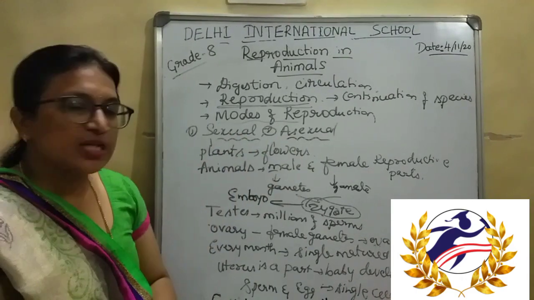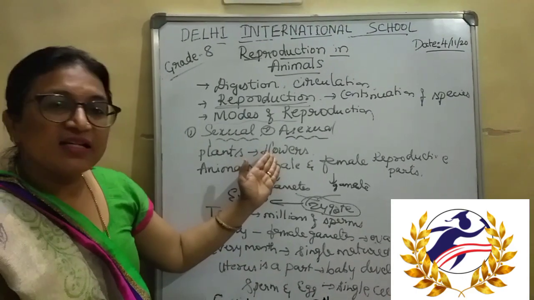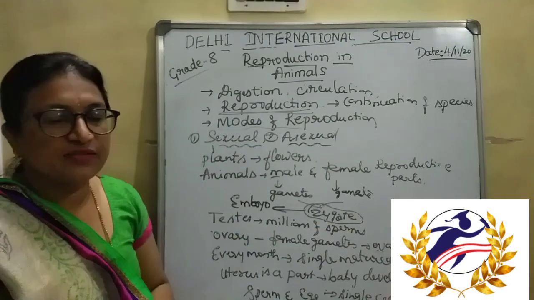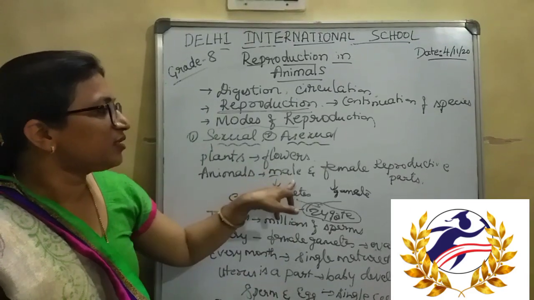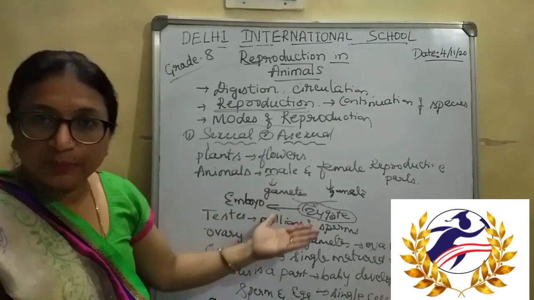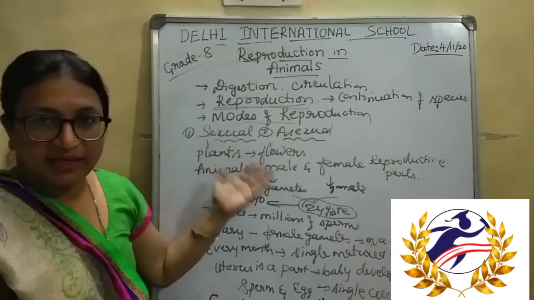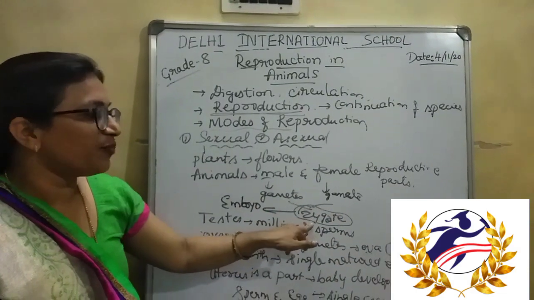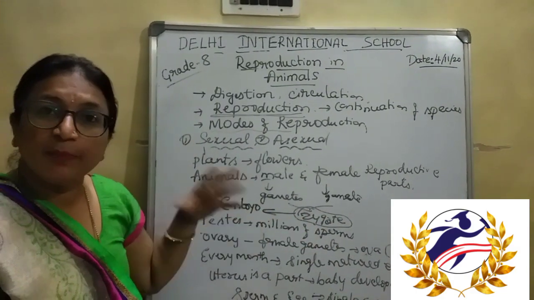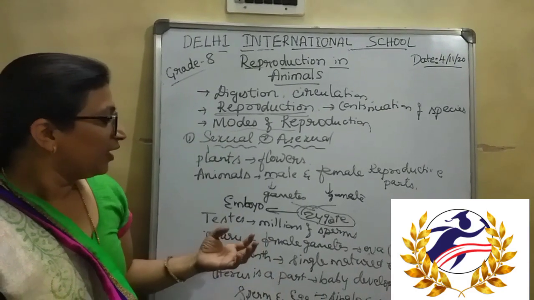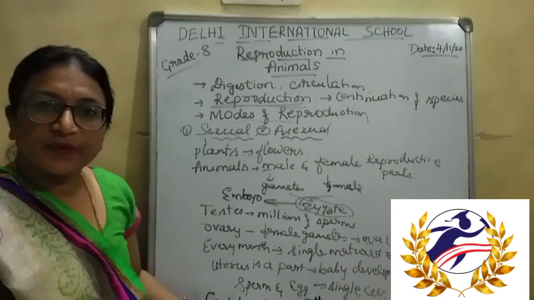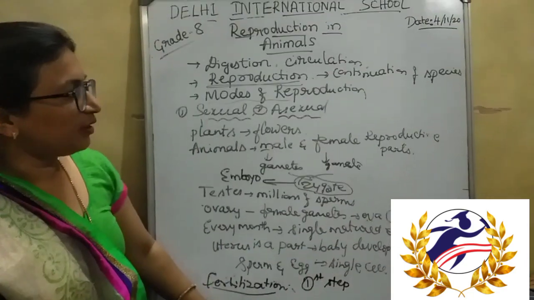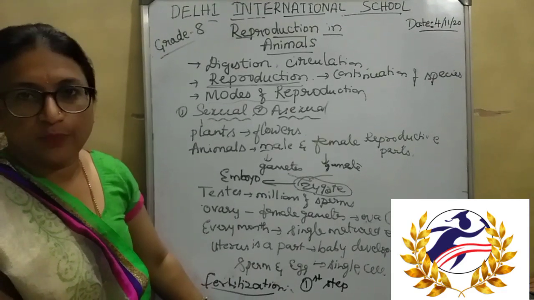Sexual and asexual reproduction are there. Usually in plants, flowers are the main reproductive part, which carries out reproduction through fruit and seed formation. In animals, we have studied in detail the male and female reproductive parts. The male gamete, the sperm, and the female gamete, the egg, fuse and form the zygote, then embryo formation takes place, then baby formation. And fertilization, with its two types. So we have studied sexual reproduction in detail.